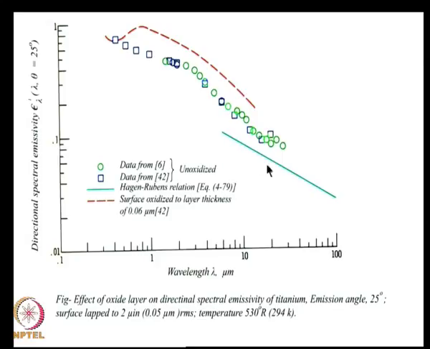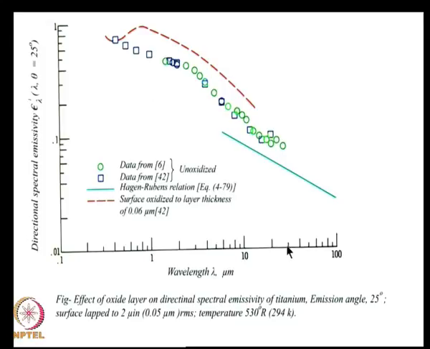So, that behavior is the theory, the so called Hagen-Rubens relation. And when the metal is oxidized, this is titanium, oxidized, the emissivity increases, that you can see here, the effect of oxide layer. We will examine this issue a little further in today's lecture. So, you can see that although the data does not agree precisely with the simple theory, it does show a similar trend overall of a decrease in emissivity as the wavelength increases.